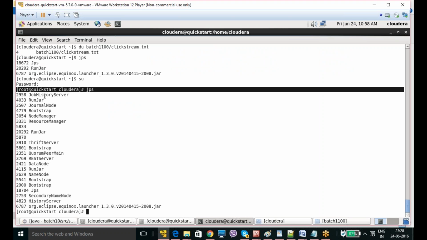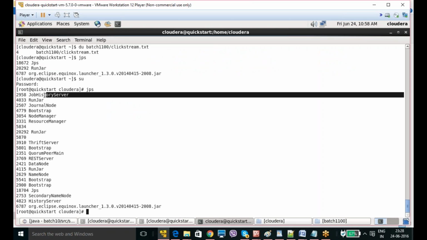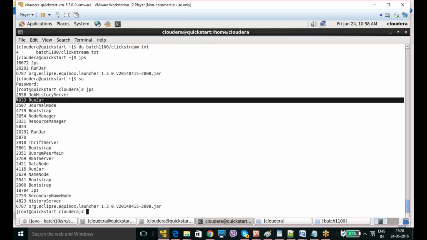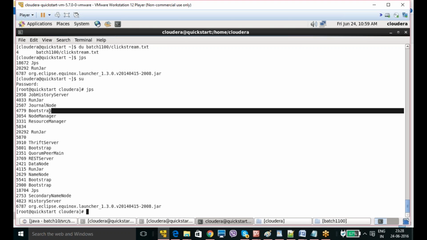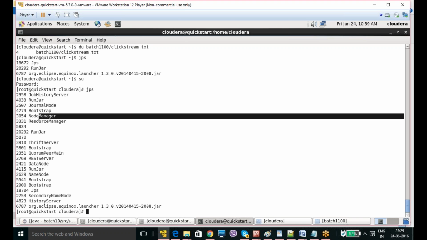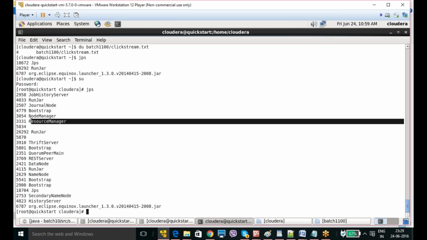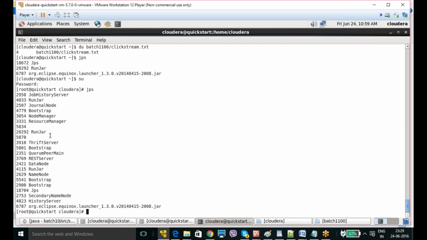Here, this is a MapReduce component. This is also a Java component. This is a secondary name node component, and Bootstrap is a Linux related thing. Node Manager is also a MapReduce related thing. Resource Manager is also a MapReduce thing.